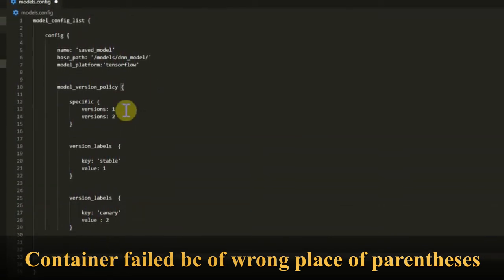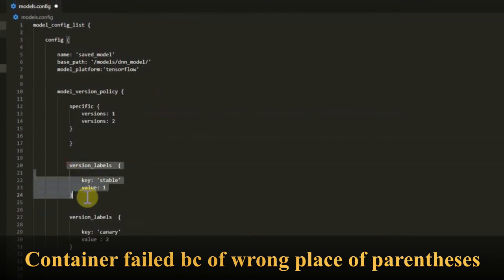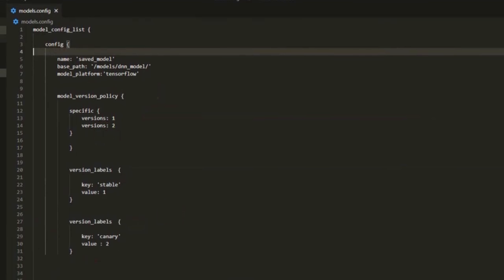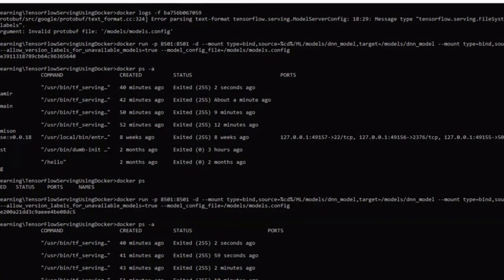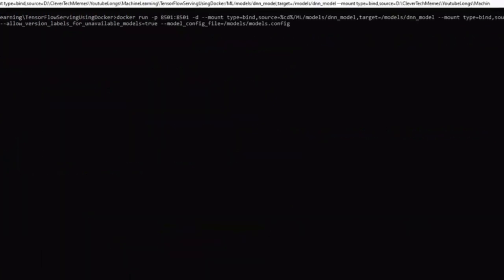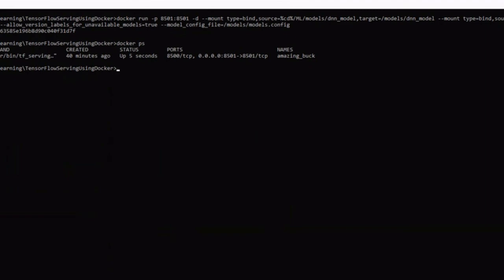I should close the model version policy and just separately use this version labels inside the config file. So I'm saving the file, and now I'm trying to run it again. Just create the containerized API and just check if we have. Yes, it is up and running now.